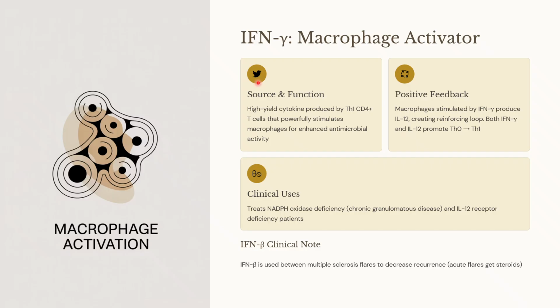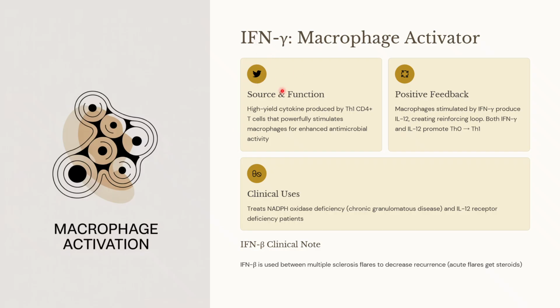Interferon gamma is the one produced by T helper 1 cells to activate the macrophages. Macrophages stimulated by interferon gamma produce interleukin 12, creating a reinforcing loop, as I told you.